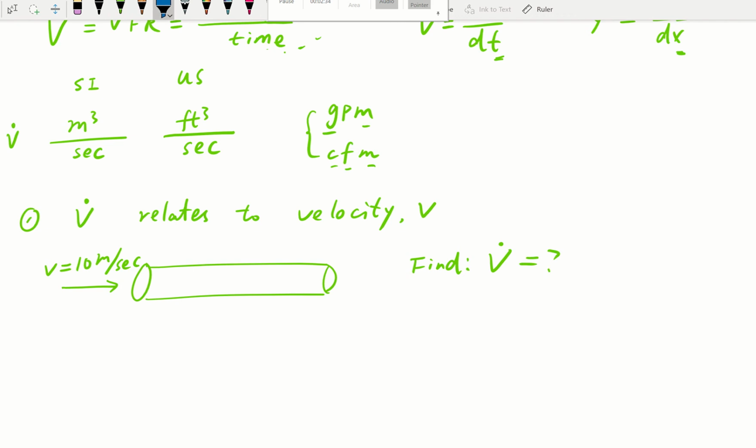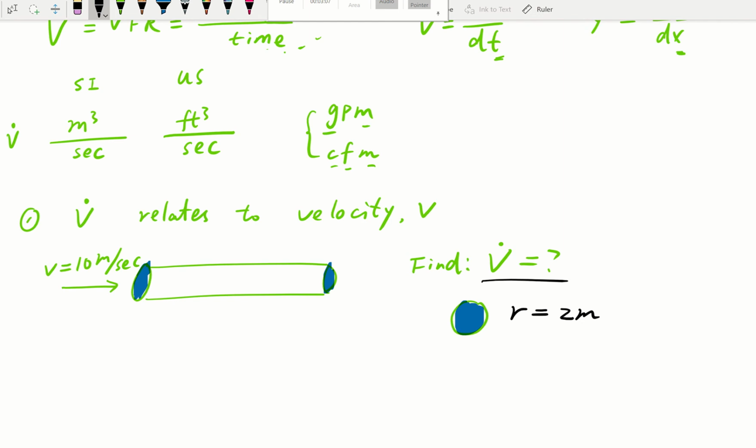The cross section of this pipe is a perfect circle, we'll assume. If we look at the cross section, we see the radius, for example. Let's say the radius is 2 meters, which is quite a big pipe. So in that situation, how do we figure out the volume flow rate?